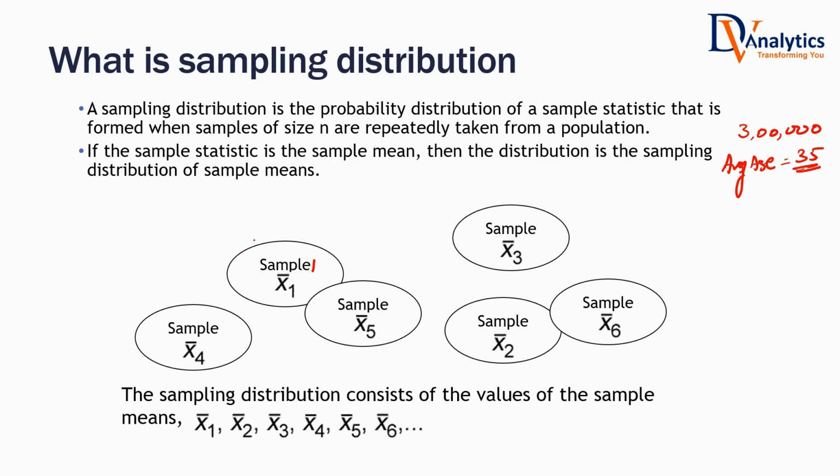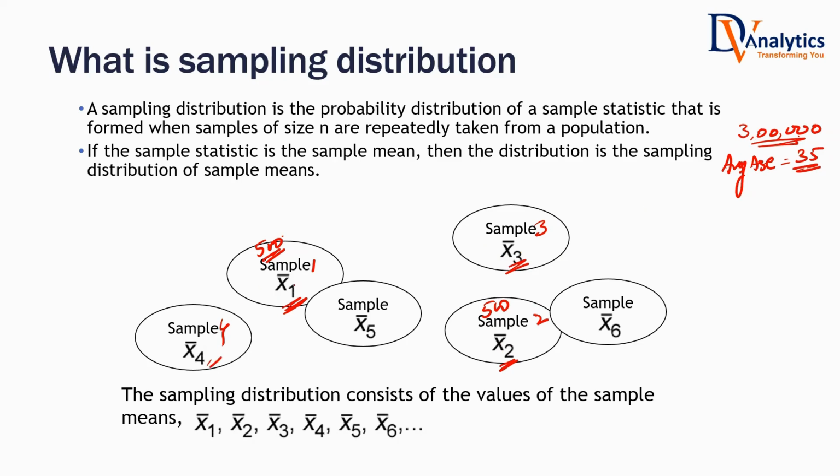How many records are there in sample 1? Randomly out of 3 lakh, I'm selecting 500. 500 is the sample that I have collected. I calculated the average age. This is average age value, sample statistic 1. I took sample 2. Another 500, which means this 500, I kept them back. Again, from 3 lakh, I'm selecting another sample of 500. That is average 2. Again, from 3 lakh, I'm selecting sample 3, average age 3. Again, from 3 lakh, I'm selecting sample 4, average age 4.